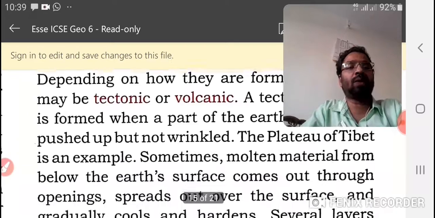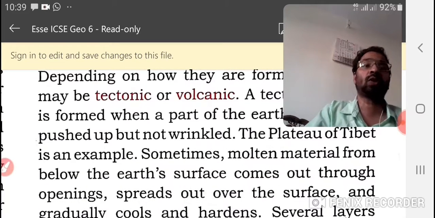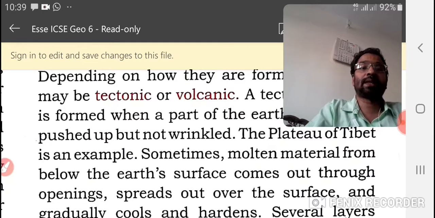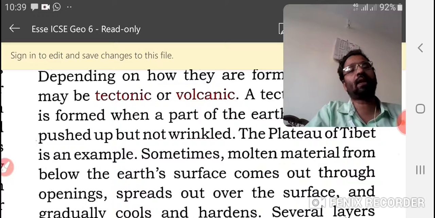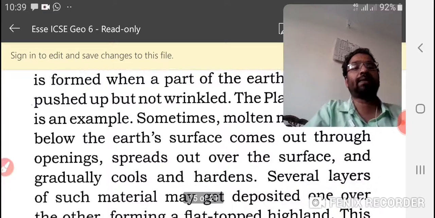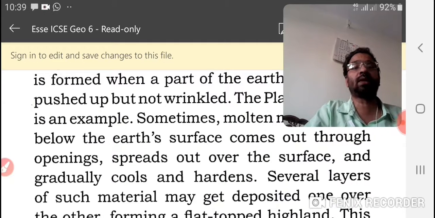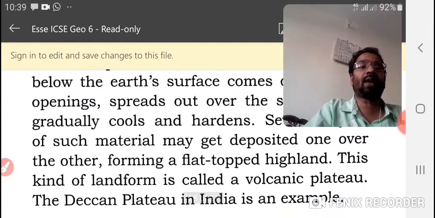Sometimes molten material from below the earth, a hot molten liquid, comes out through openings, spreads out over the surface, and gradually cools and hardens. Several layers of such material may get deposited one over the other, forming a flat topped highland. This kind of landform is called a volcanic plateau.